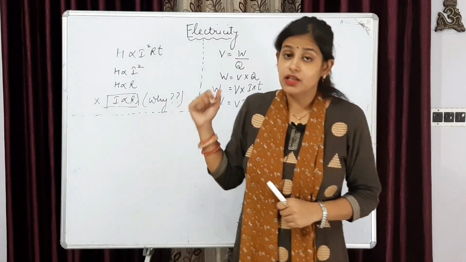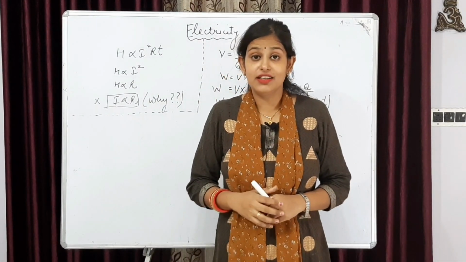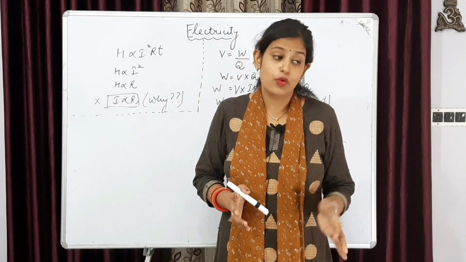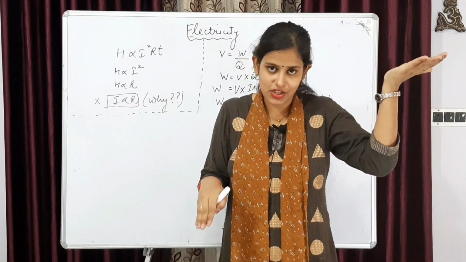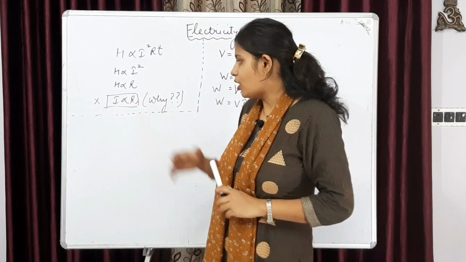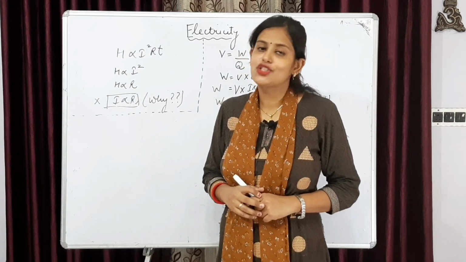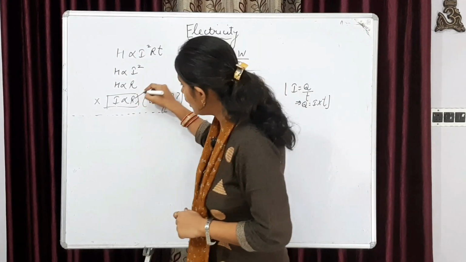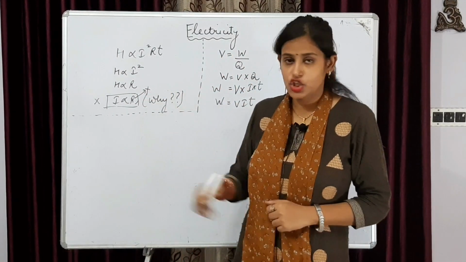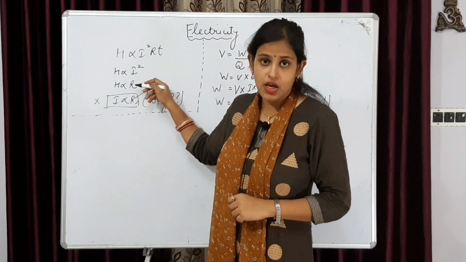But what we have said is that they are inversely proportional. Like when current increases, resistance is decreased. So is it wrong? It is not actually wrong. We cannot derive this relation with these two relations. Why?